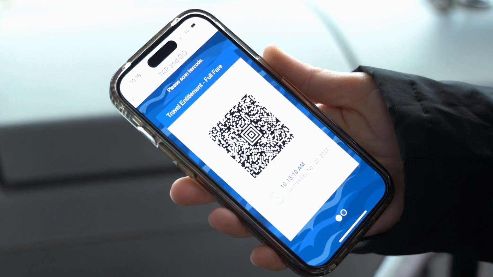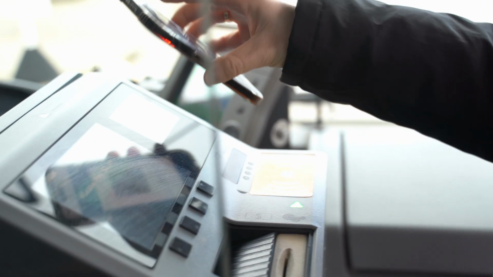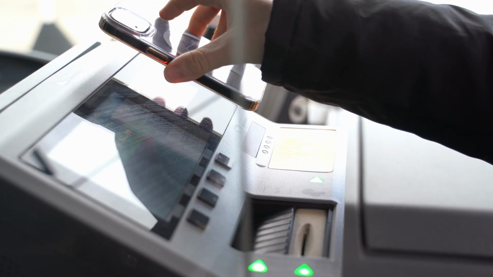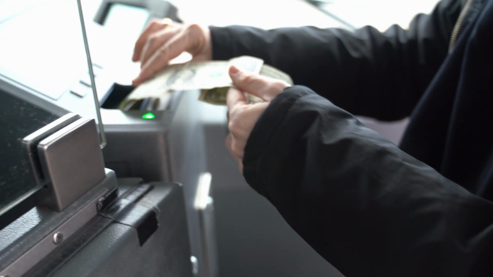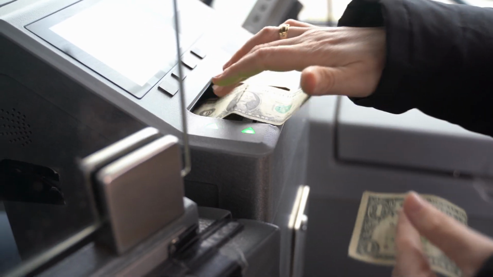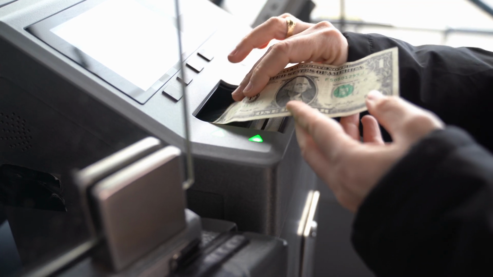Don't forget that you can use the app too. This is what the screen looks like that you need to scan. Notice how Nyara then scans her phone on the fare box. You can also put $2 in if you don't have a bus pass. You have to put money in at an angle for the machine to work properly.